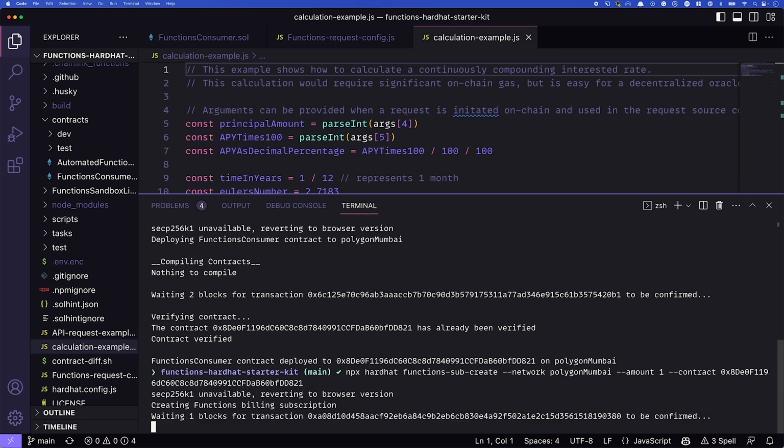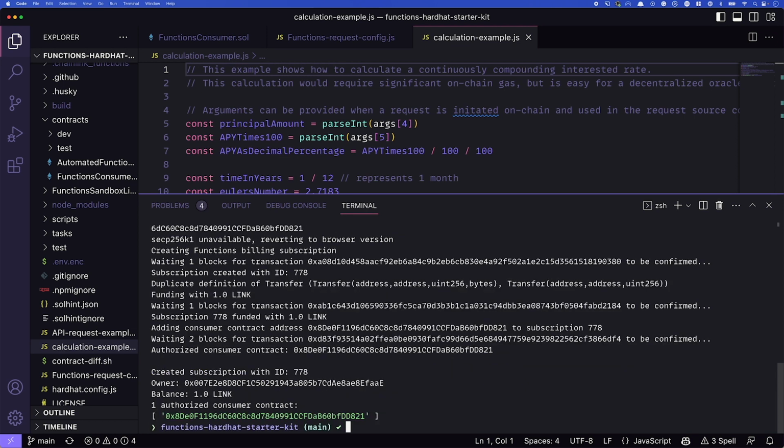It will go ahead and create that subscription for us. Again, we'll need to wait for those block confirmations, and our subscription is confirmed. Now, something to keep in note here is this created subscription ID. In my case, it's 778. Yours will be different. We'll need to keep track of that because we'll use it in the next step, as well as our contract address.